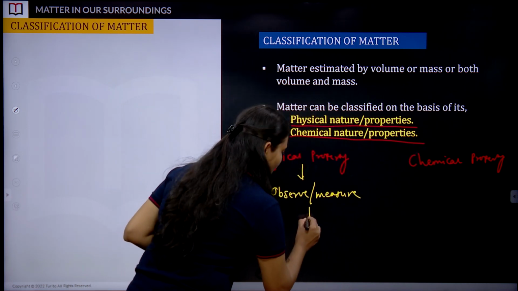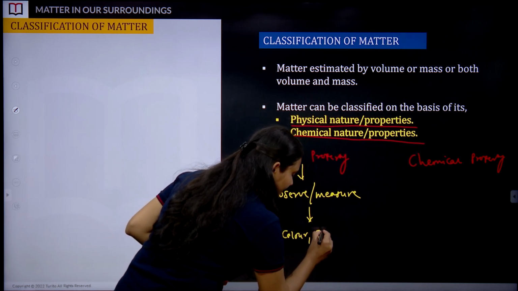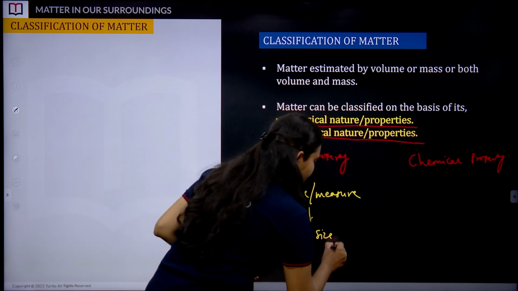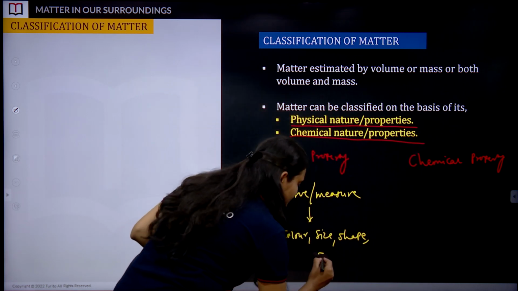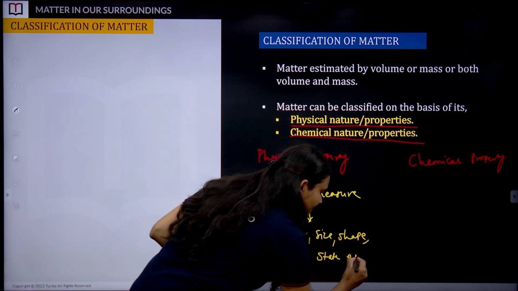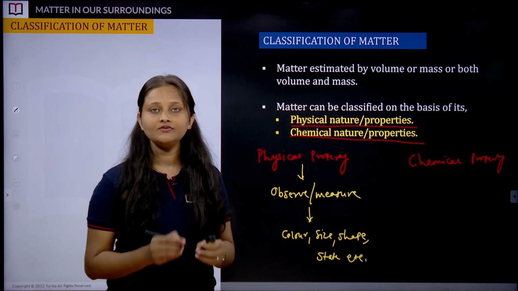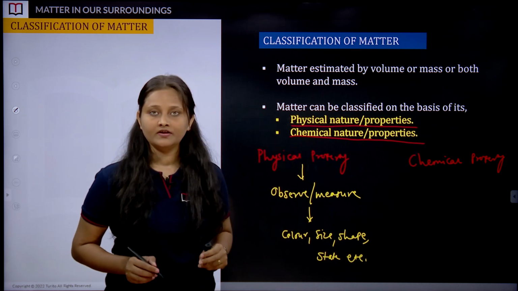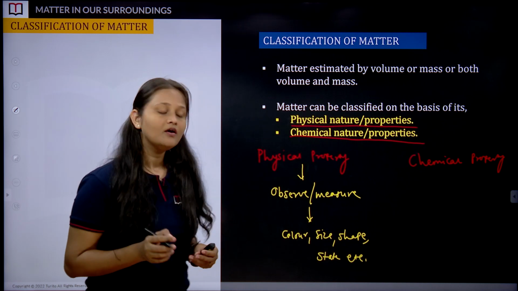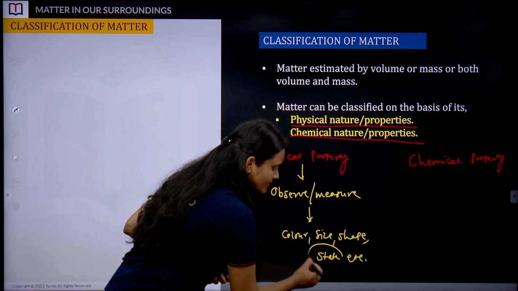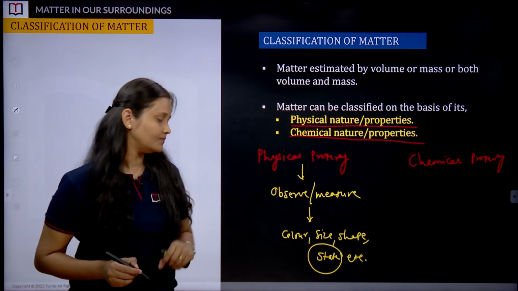For example, I can talk about color, I can measure the size, even shape, even physical state, etc. Based on the physical properties, we have classified matter into physical classification. More specifically, physical classification is majorly based on the states of matter, which we are going to cover soon.